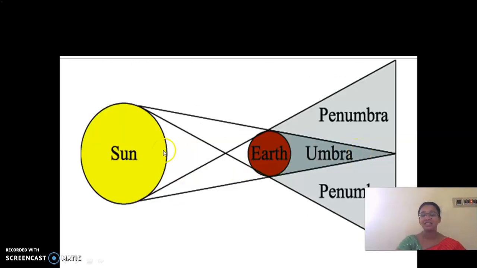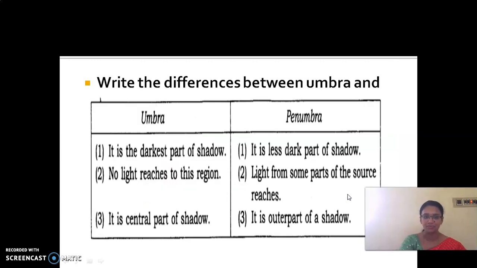Look here. This is the sun, and the earth. When the light of the sun falls here, what happens on the earth? This dark region is umbra, and this is penumbra. So look here, children. The day and night are caused due to this. This dark region is umbra, and this partial region is called penumbra. These contents are not there in the book, so take a hint.